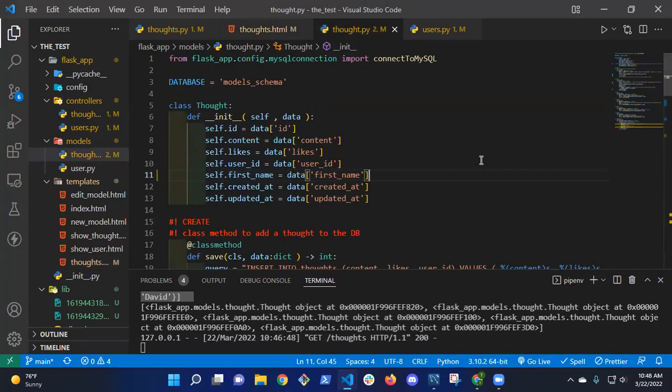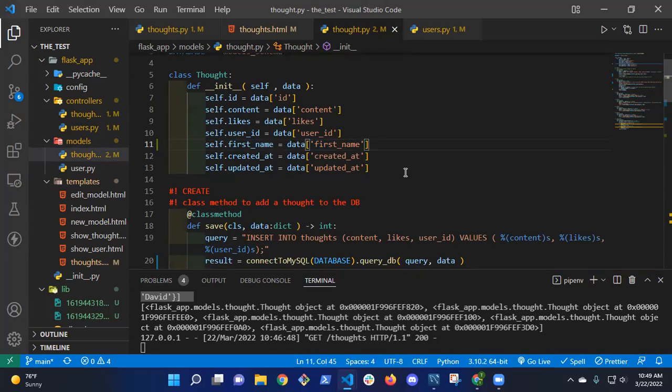Okay. Why does it need first name? Why couldn't it just base it off the ID? Because I could just use the ID, but then I would need to make another database query to get the user with that ID. Okay, so you just combined them. Yeah, I said this initially and kind of glossed over it, but we want to minimize the number of times we hit our database. If I can do something in one database call instead of two, if I can reduce the number of database calls I make, then it's more efficient.